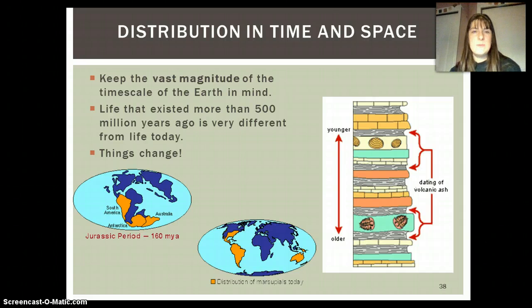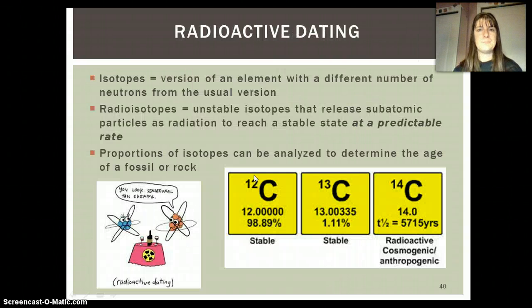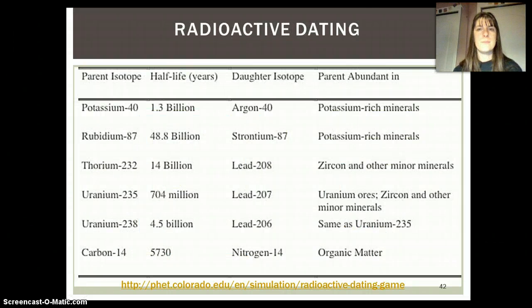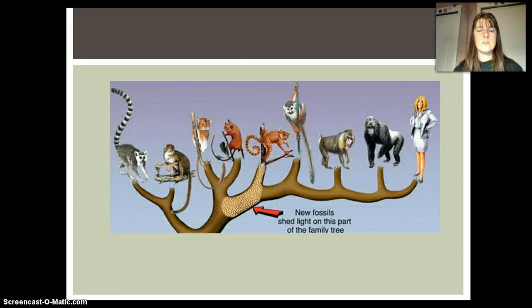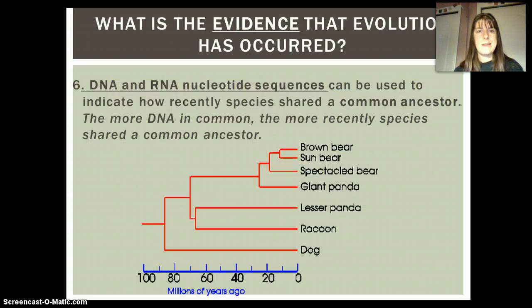In order to really understand this, we need to keep in mind distribution in time and space, which just has to do with the fact that there's such a long amount of time that represents Earth, and Earth is so big. And so when we think about life that existed in the past, it is really different from today, and things change over time, and it allows all of these things to support the idea of evolution. Skip that for now. You guys are going to do more with radioactive dating, so I'm going to skip that right now. And instead, I'm going to end with this.